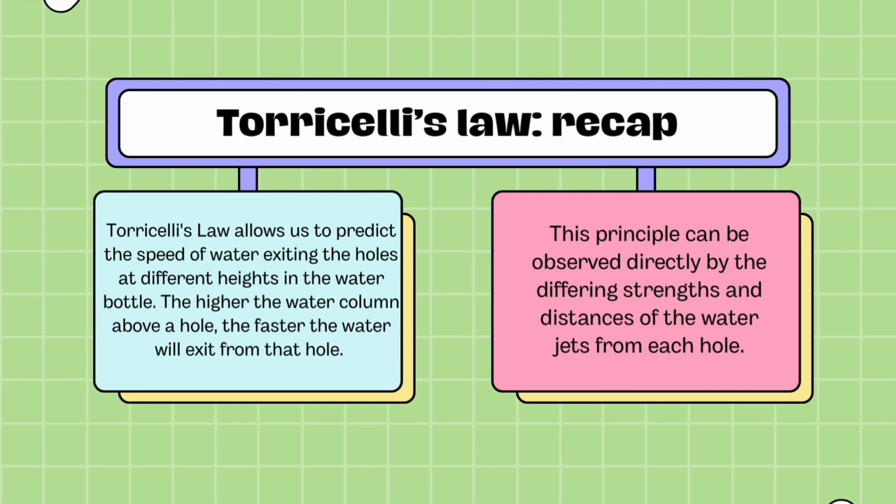Water pressure increases with depth because the weight of the water above adds more force. The higher the water column above a hole, the faster the water will exit from that hole. This law allows us to predict the speed of water exiting the holes at different heights in the water bottle. This principle can be observed directly by the different strengths and distances of the water jets from each hole.